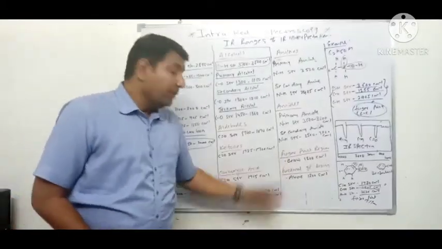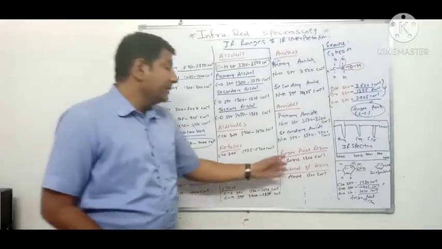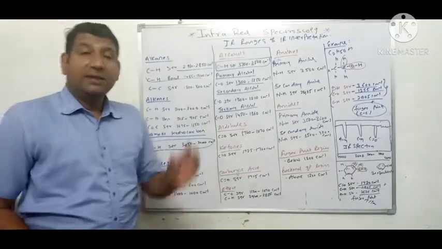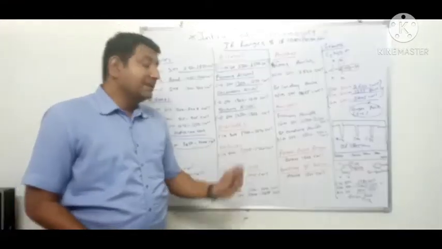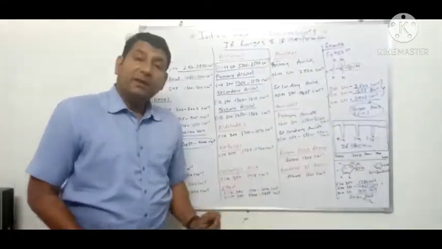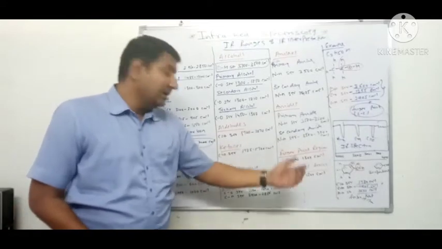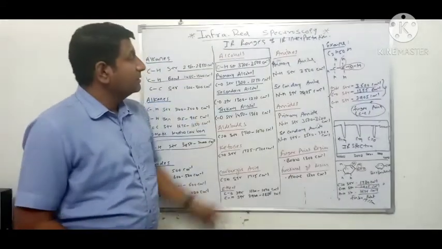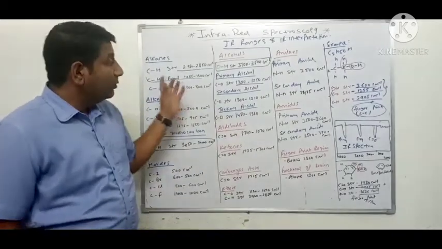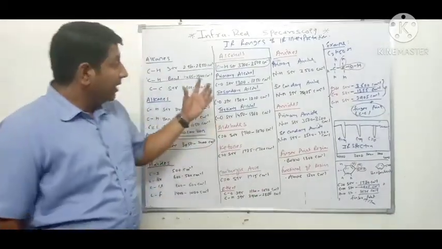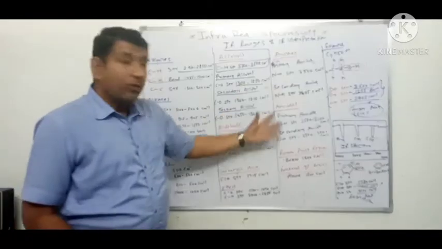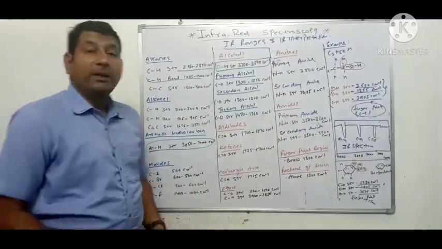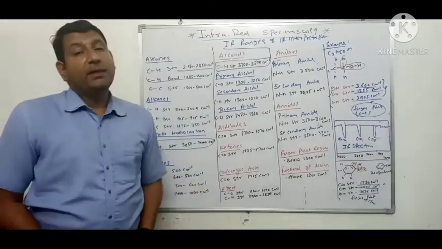And we have some special region known as fingerprint region also. That is below 1300 centimeter inverse. The region below 1300 centimeter inverse is fingerprint region, and region above 31 centimeter inverse is known as functional group region. So these are the major regions of IR spectra which you have to remember, and you have to be thorough with these values. And let us take an example in the form of a numerical to get through the interpretation,